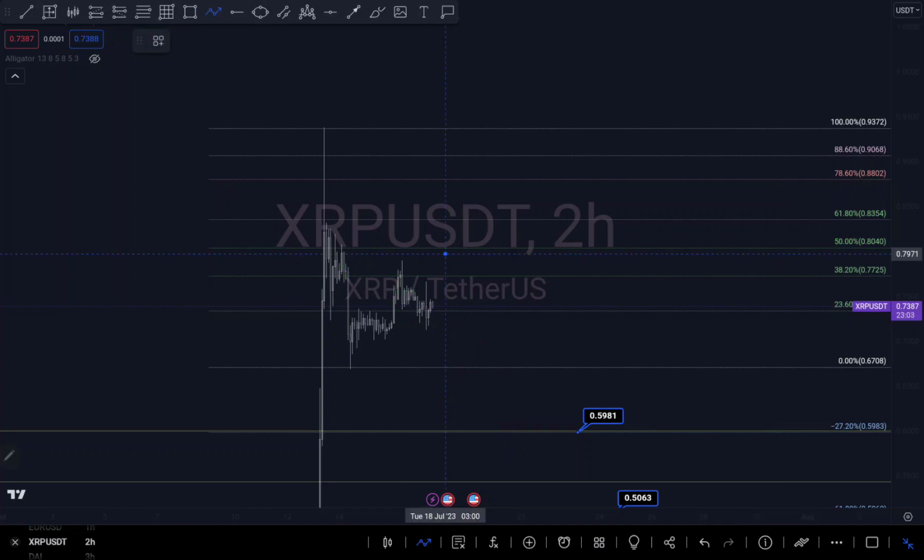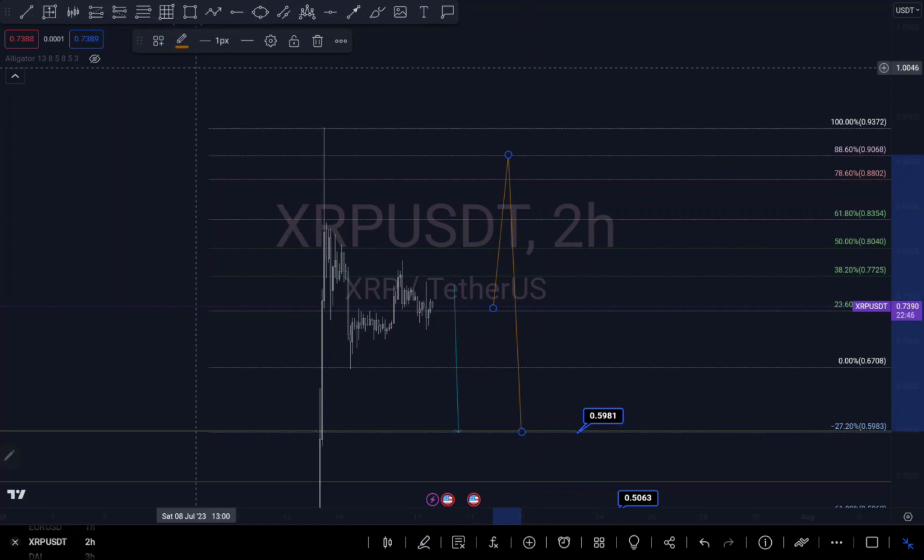So those are both scenarios that I'm going to draw. I see it as something like this, then coming to the target. That's my first scenario. My second scenario is that it might still push up a little before we come down to my other target. So I can change the color of that.